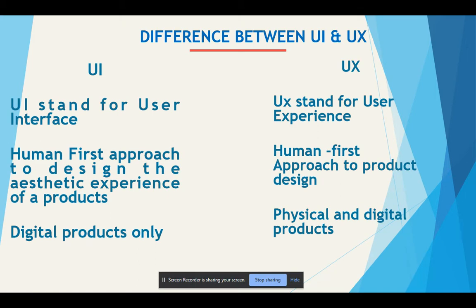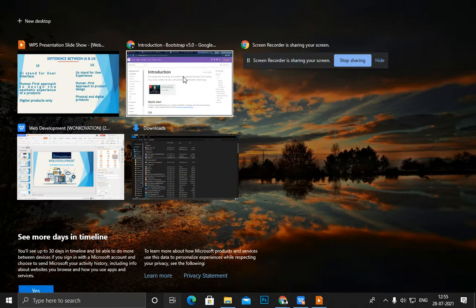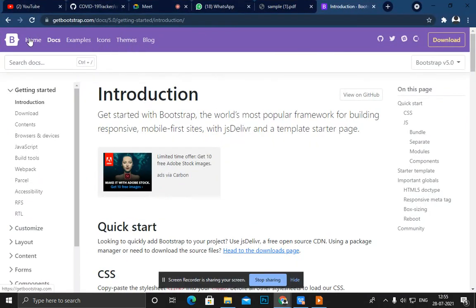So UX stands for user experience, how the user experiences our website when he is present on it. In UX, the approach is a human-first approach to product design. So I will move to Google so that you can all understand what UX is.